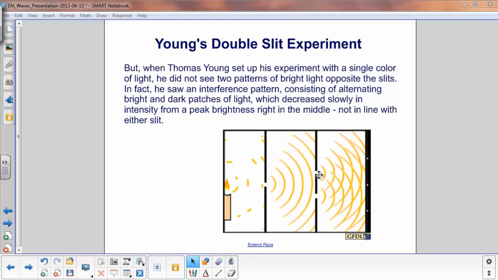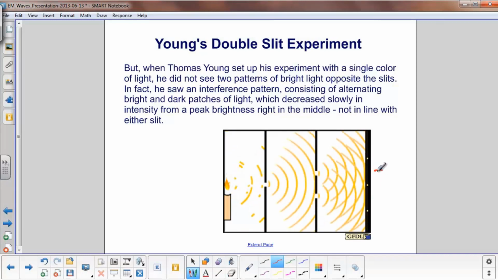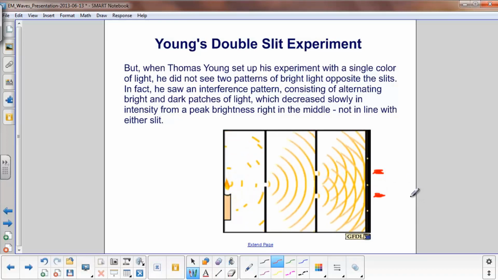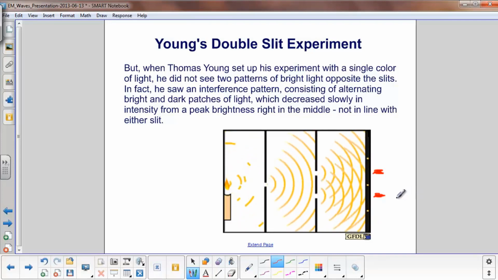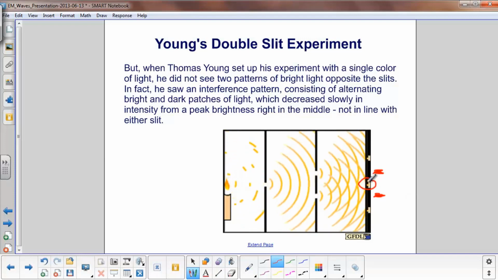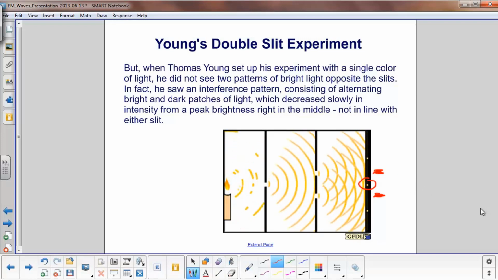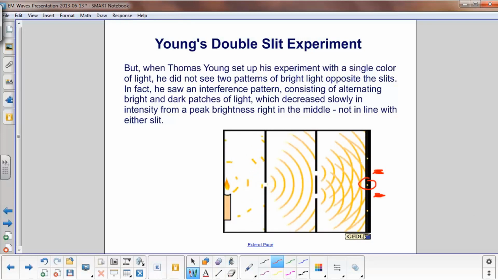For example, if they were baseballs, you would expect to see a large amount of light collected over here and also here, in line with these two slits. But what he actually saw was an interference pattern, where there would be alternate bright and dark patches of light, which decreased slowly in intensity from the peak brightness right here in the middle. This is where the light was brightest, not even in line with these double slits. So the physical experiment did not back up the prediction.